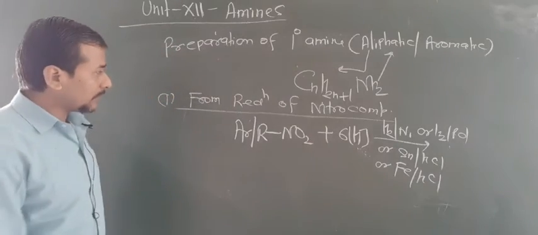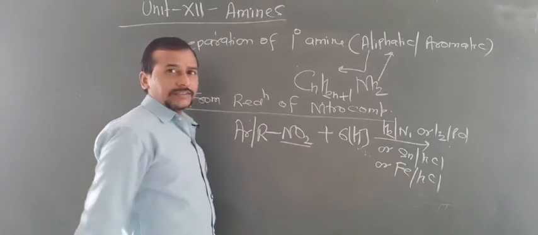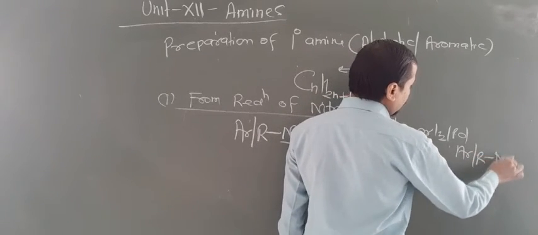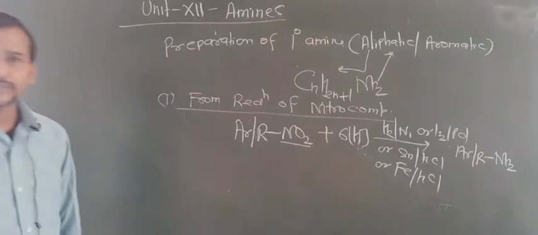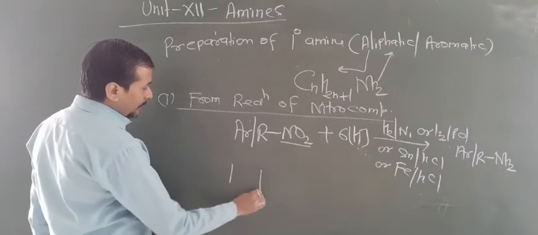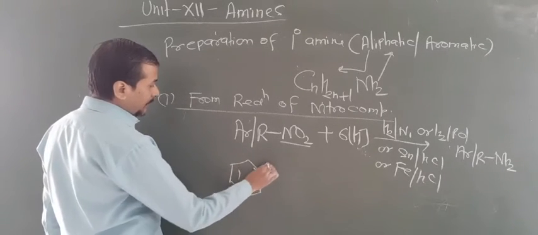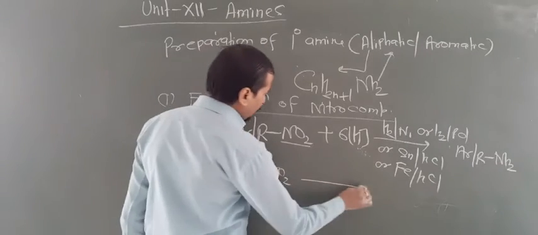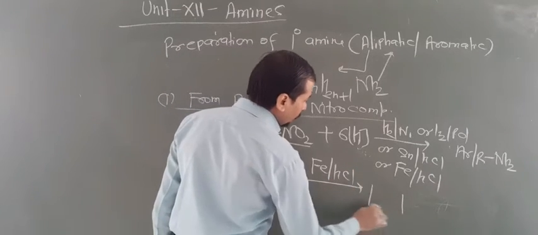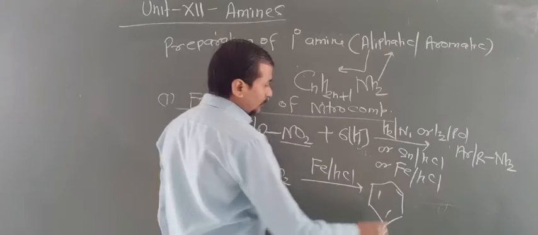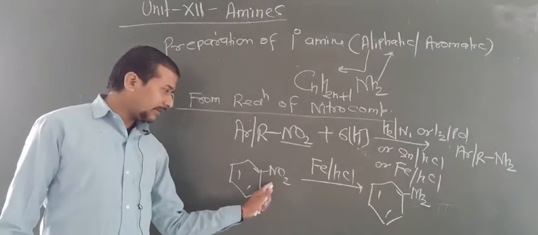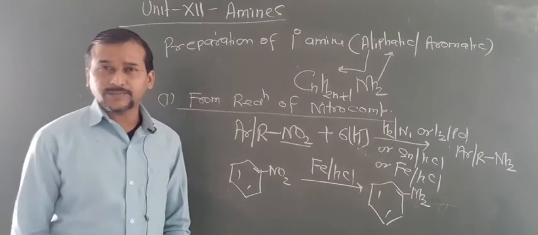Whatever is taken, what you have to do is that only this NO2 group can be changed into NH2. So your answer will be Ar-R as such, you have to leave it, and convert NO2 into NH2. So this is preparation of 1 degree amine from nitro compound. Now I have taken one example like this, nitrobenzene. Here what you have to do? Write Fe/HCl. So now this nitrobenzene is changed into benzenamine like this. Are you getting this point? You have to replace the NO2 group by NH2 group. Okay. So this is the preparation of 1 degree amines from nitro compound.